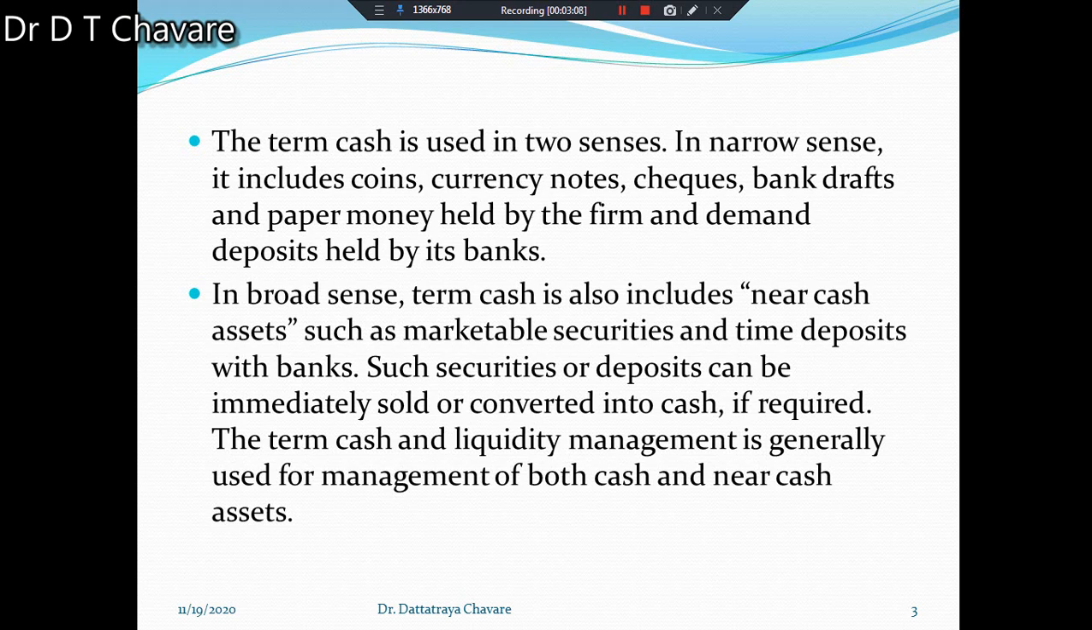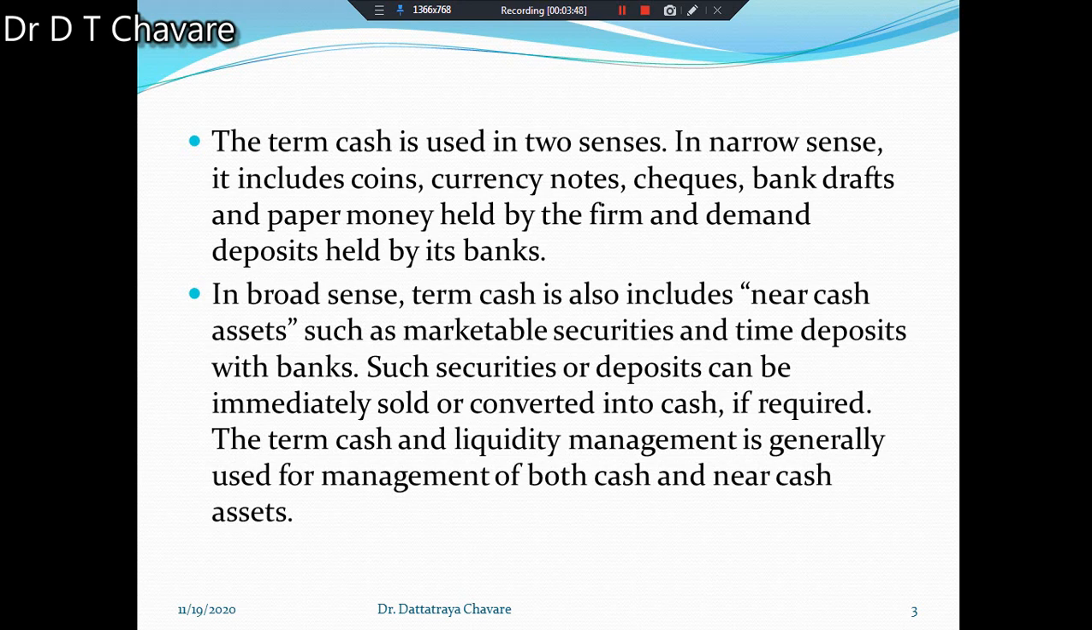Now in the broad sense also we have to understand the term cash. In the broad sense, cash also includes near cash assets. Try to understand. It includes near cash assets such as marketable securities and time deposits with banks. Such securities or deposits can be immediately sold or converted into cash if required. The term cash and liquidity management is generally used for management of both cash and near cash assets.